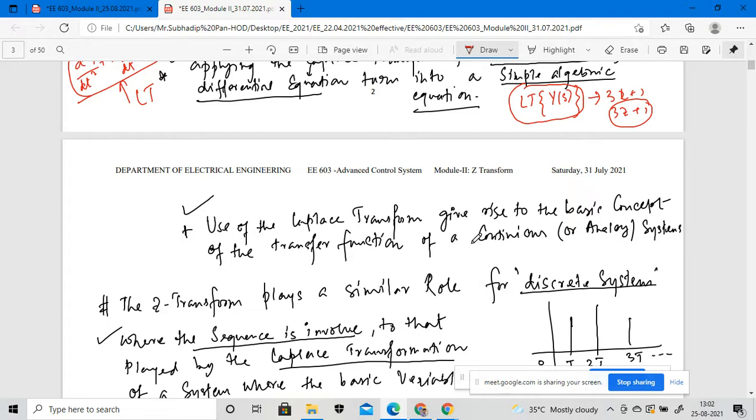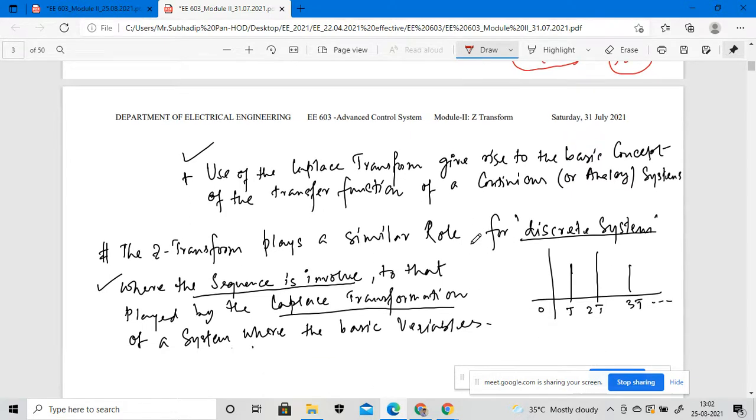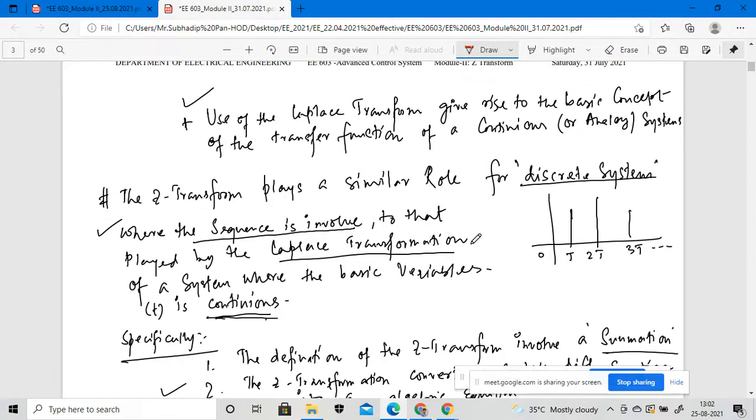Okay, so is it clear? So what is the difference between the Laplace transformation and the Z transformation? Is it clear? Yes, sir.